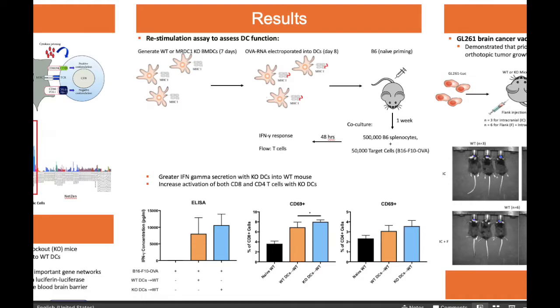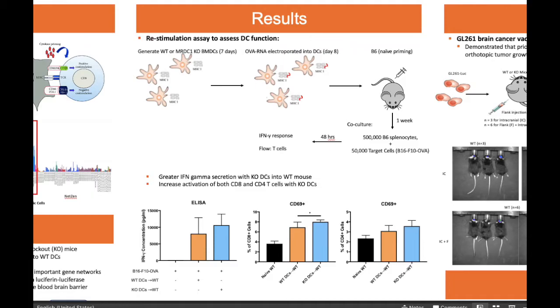After a week, we harvested splenocytes, T cells and other splenocytes, but only the T cells would secrete interferon gamma, and co-cultured them with melanoma target cells secreting OVA, B16F10 OVA, which is a melanoma cancer cell line that secretes OVA. We then analyzed the interferon gamma response using the ELISA technique and looked at T cells with flow cytometry.